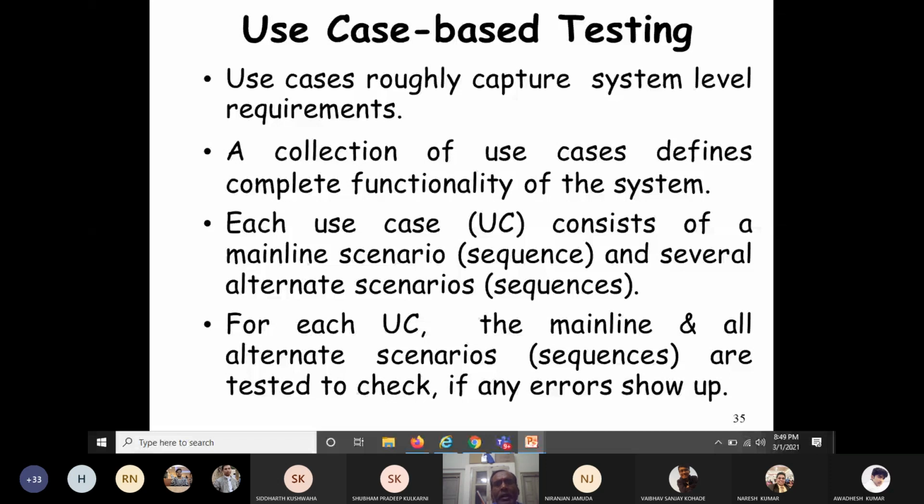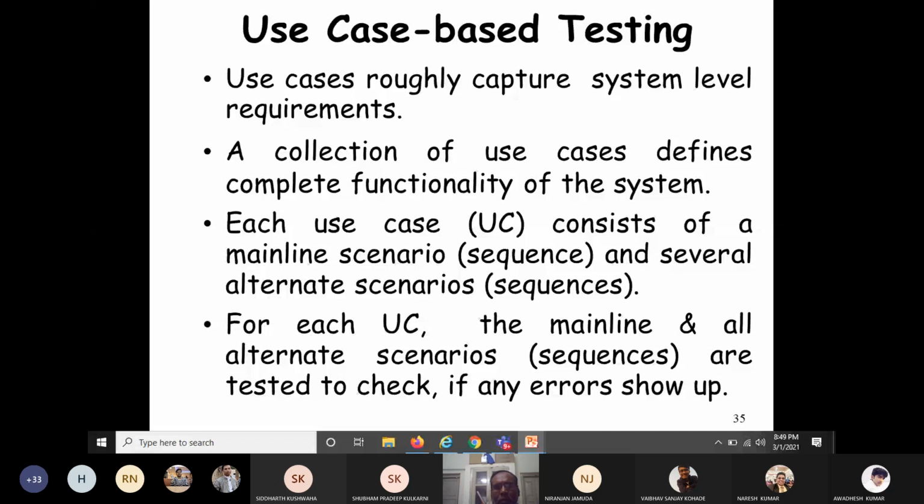Then in a complete system, how can you represent the complete functionality of the system? You have to take a collection of use cases. A collection of use cases defines the complete functionality of the system. Take the example of a library information system. How can I represent its complete functionality? I have to take the different use cases: issue book, return book, reserve book, check availability, compute fine, add book, delete book, add member, delete member, etc. If you take the collection of these use cases, you can completely specify the functionality of the system.